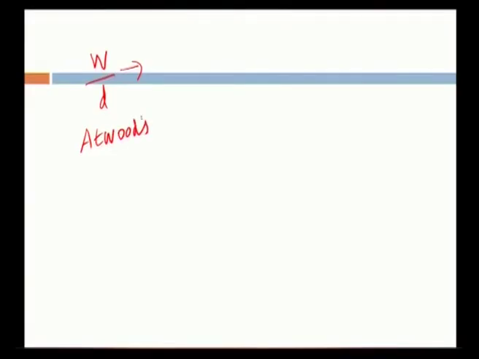Now, let us apply this generalized force to an example, that is Atwood's machine.